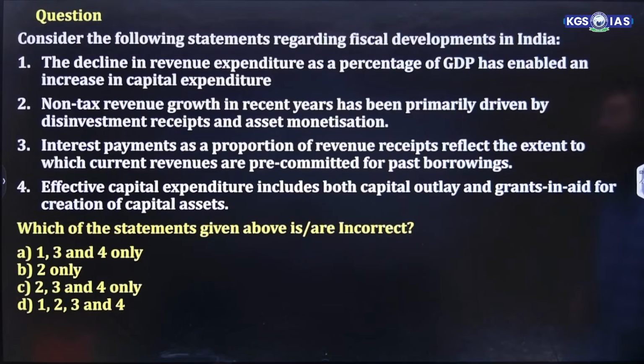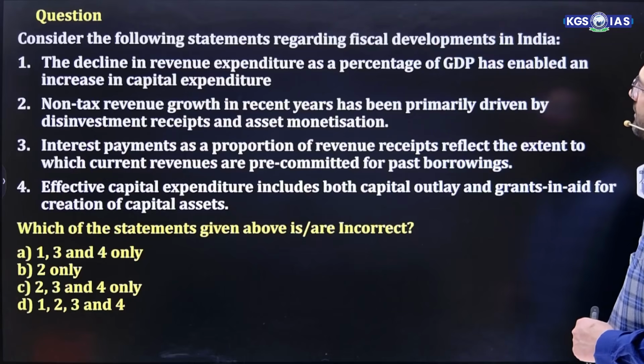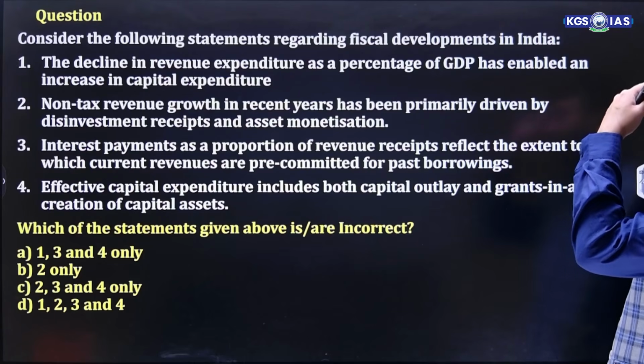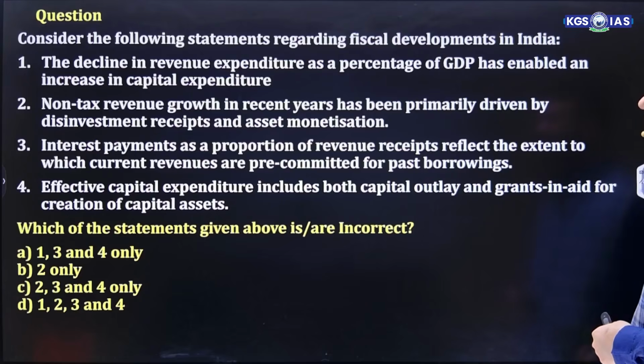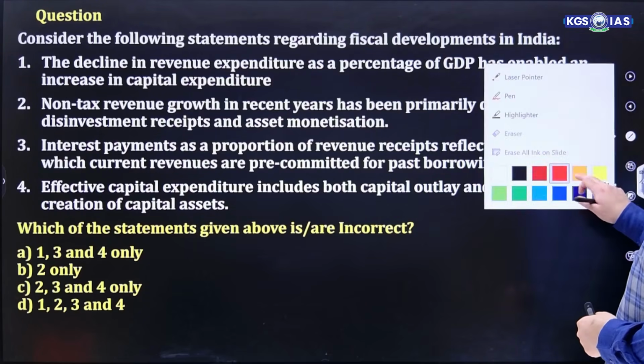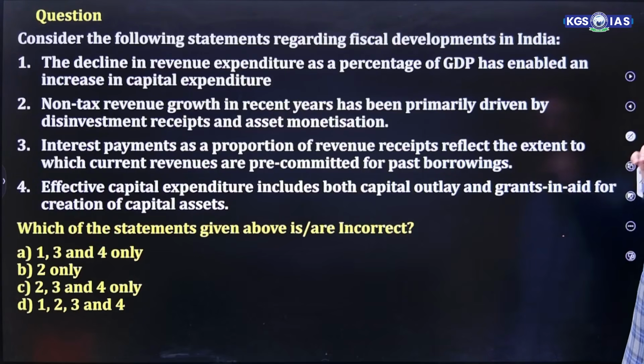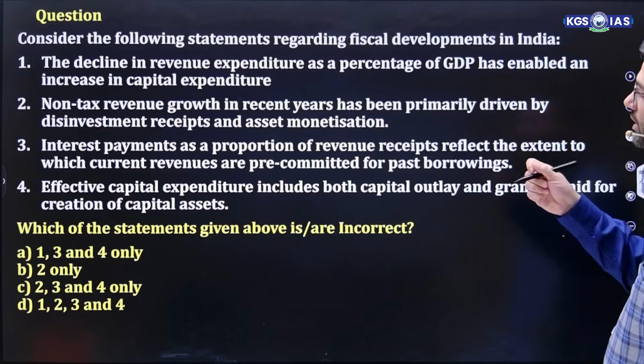Now the next question. Consider the following statements regarding fiscal developments in India. The decline in revenue expenditure as a percentage of GDP has enabled an increase in capital expenditure. That's true. The more revenue expenditure declines, the more capital expenditure as a percentage of GDP will increase.